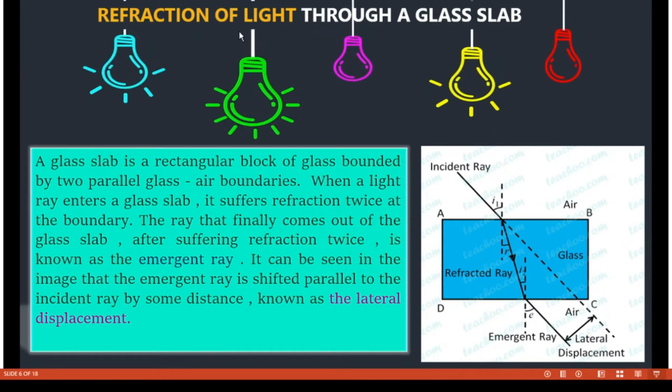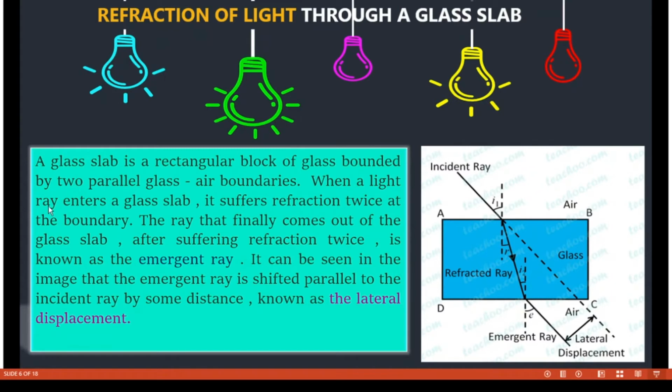Refraction of light through a glass slab. A glass slab is a rectangular block of glass bounded by two parallel glass-air boundaries. Here there are two boundaries. This one is the air medium, whereas this one is a glass slab, a different medium, and it is denser when compared to this air medium. So we have one more boundary, that is the glass-air boundary.